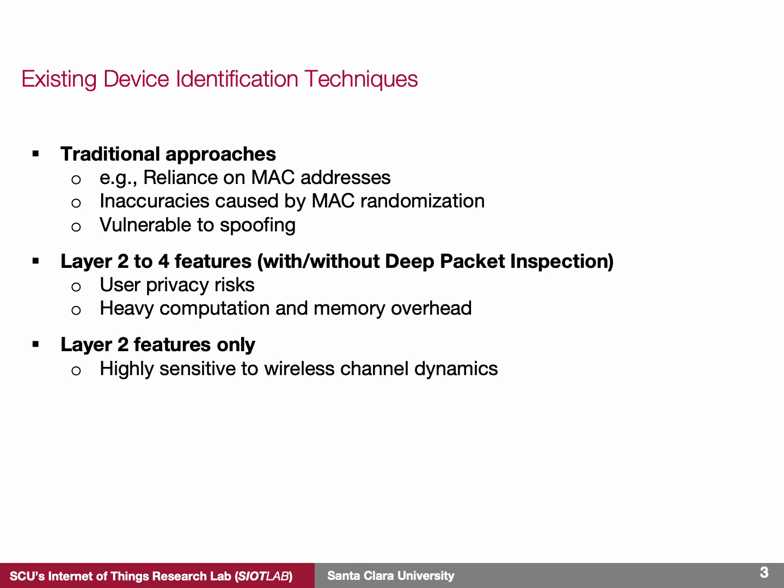Lastly, there is the approach of analyzing layer 2 features, such as inner packet durations or packet sizes. This method has the advantage of being more privacy preserving since it doesn't require deep inspection of the communication itself. However, its accuracy is highly dependent on network conditions. For example, if there are multiple devices communicating at the same time, the packet intervals can be affected, which in turn can lower the accuracy of identifying IoT devices.